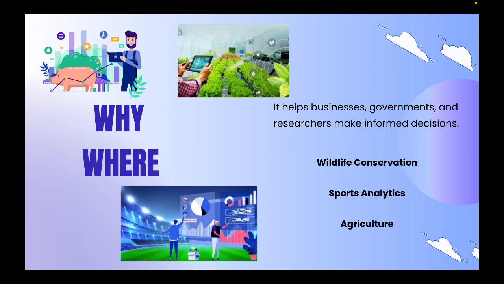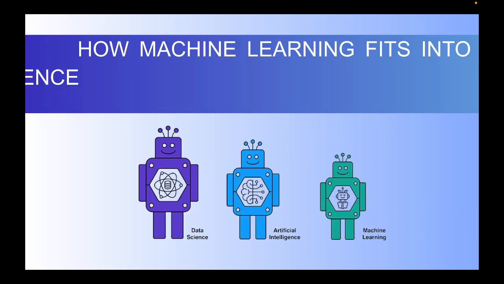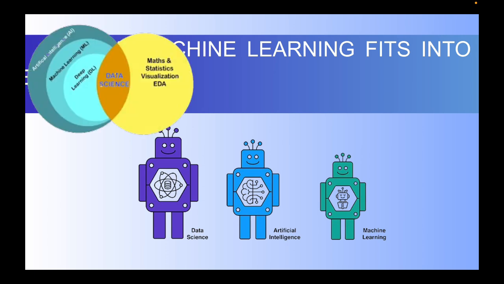Let's move on to the next question: how does machine learning fit into data science? Many people confuse data science and machine learning, so let's break it down. Data science involves collecting, cleaning, analyzing, and visualizing the data, whereas machine learning is a subset which allows systems to learn from data and make predictions without being explicitly programmed.